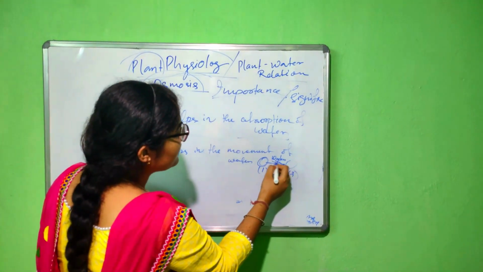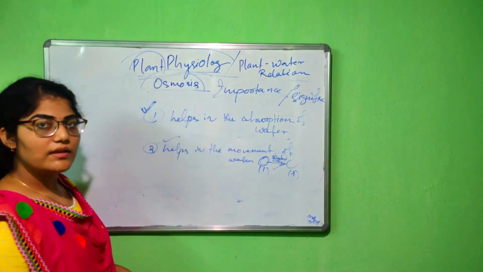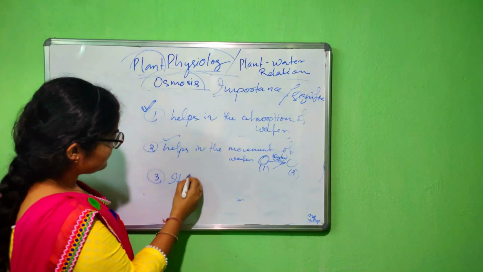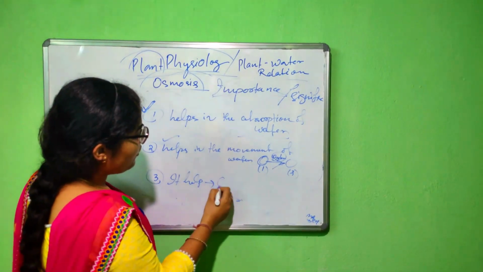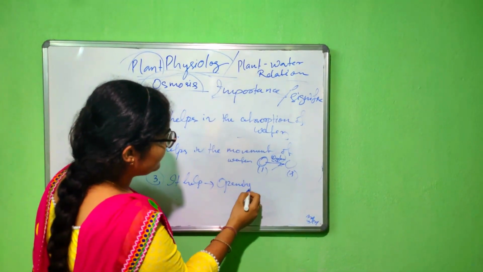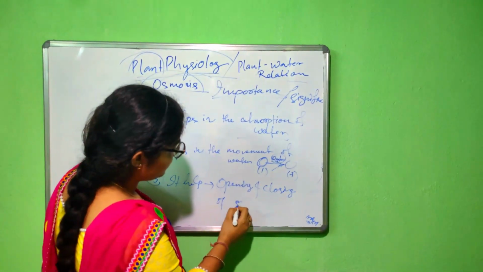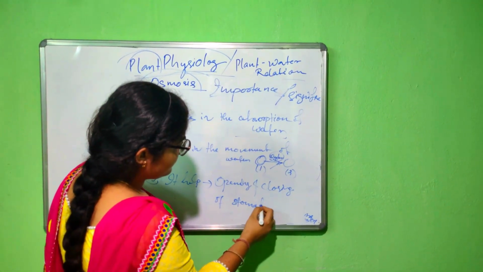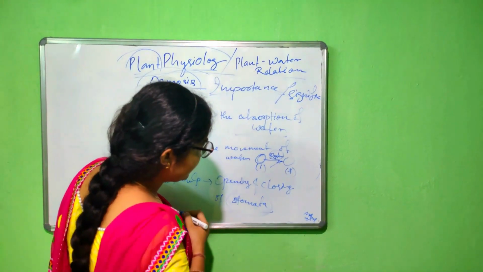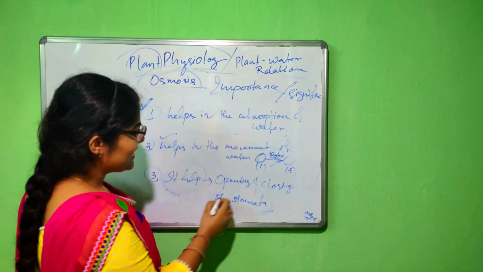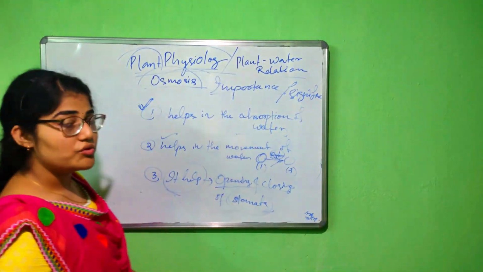In the third point, it helps in the opening and closing of stomata. Okay, stomata we will discuss later in our transpiration part. So osmosis helps in the opening and closing of stomata.